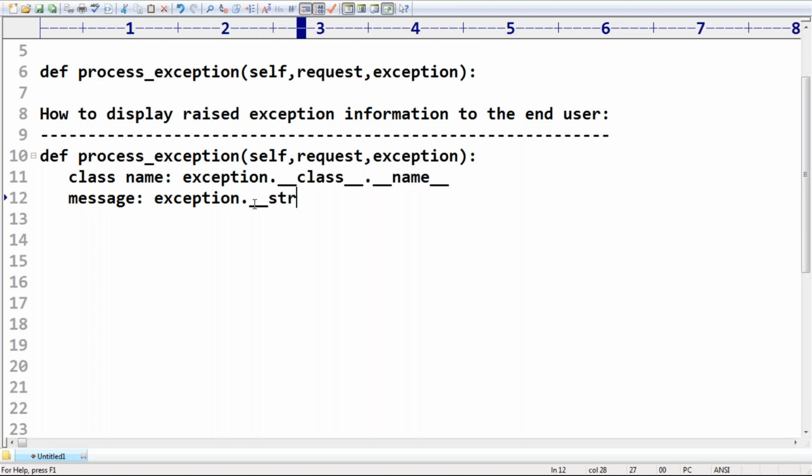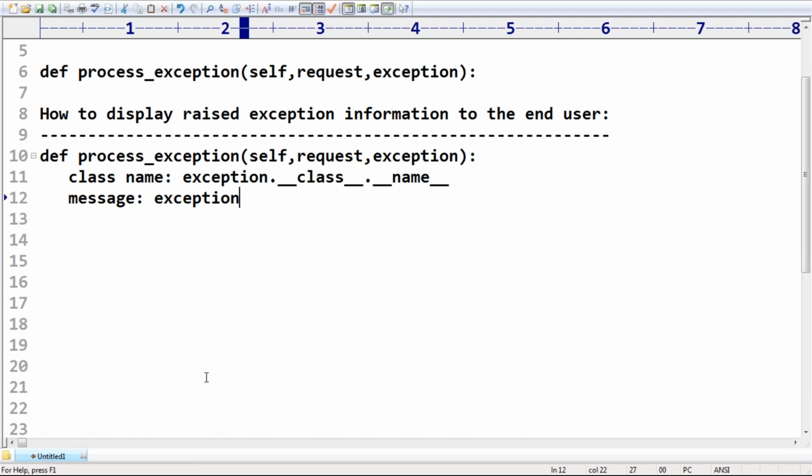Next, Prudvi, rendering an HTTP response is also possible. Correct, rendering is also possible. Whatever the view function is doing, these methods are going to do the same. Don't worry.